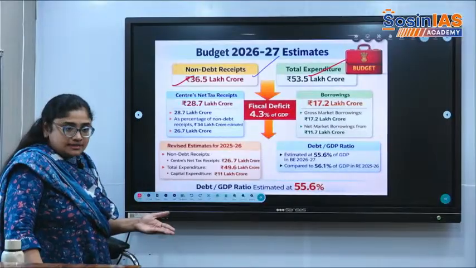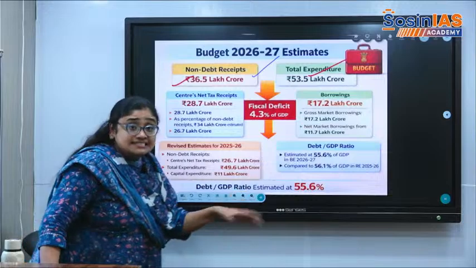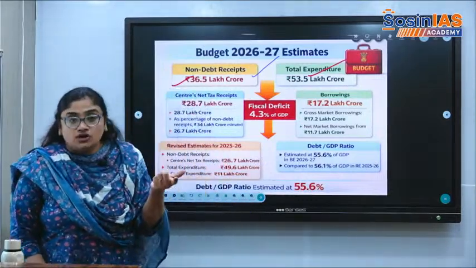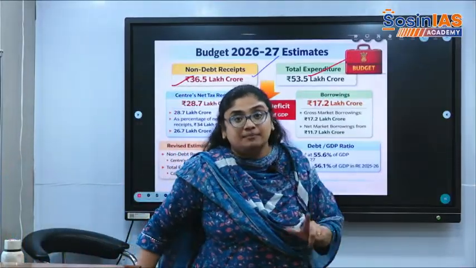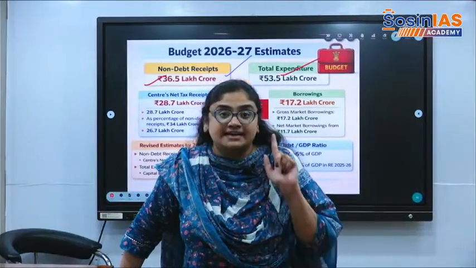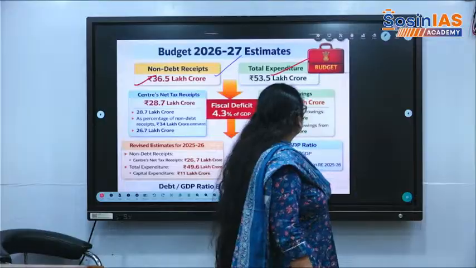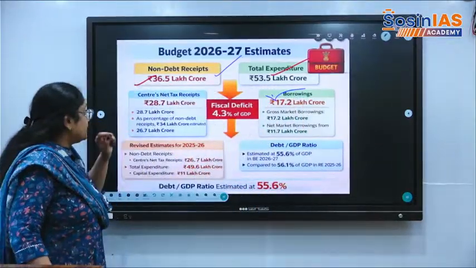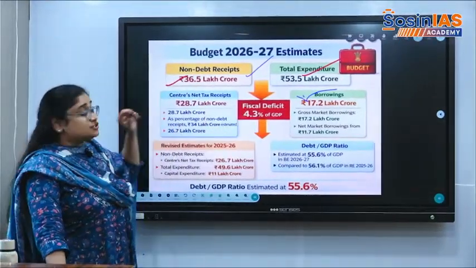Tax and non-tax revenues do not have any liabilities, but capital receipts might have liabilities, because they can come from borrowings also. This is important. So the budget consists of the expenditure side and also the revenue side.